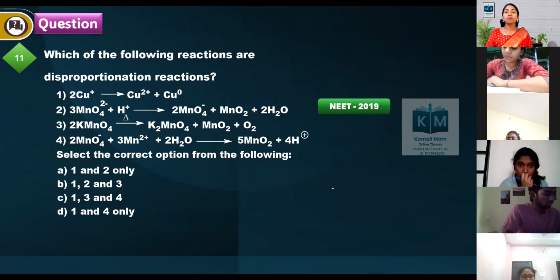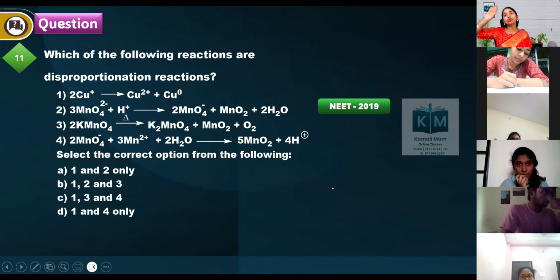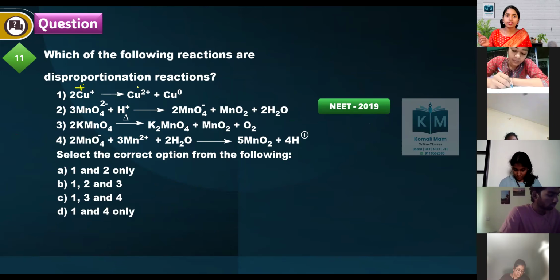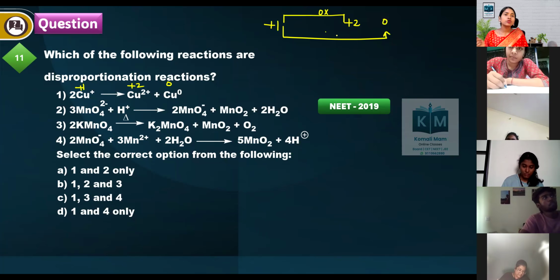Which of the following reactions are disproportionation reactions? What do you mean by disproportionation reaction? Same element, its oxidation state changes into two different oxidation states. One should be oxidation, other should be reduction. See, this is +1, this is +2 and 0. So +1 is changing to +2, which means oxidation increase. +1 is changed to 0, which means a decrease, reduction. So this is a disproportionation reaction.